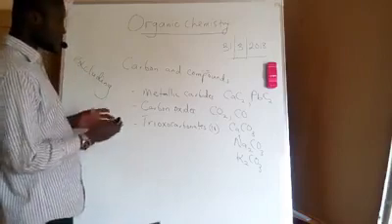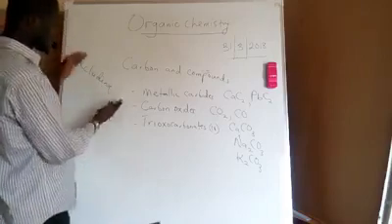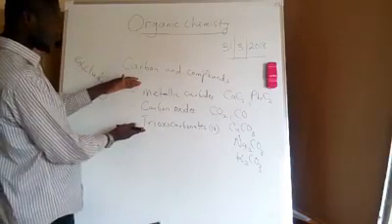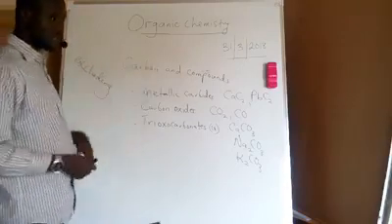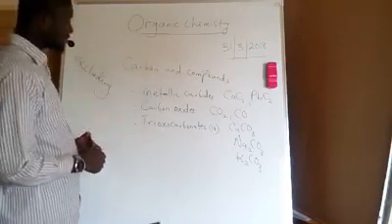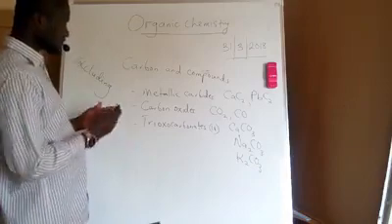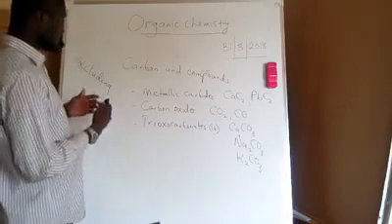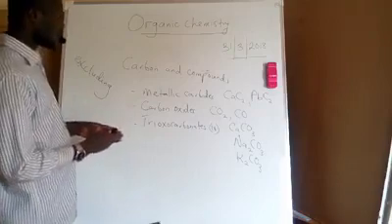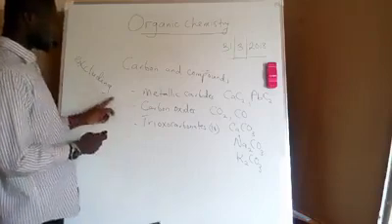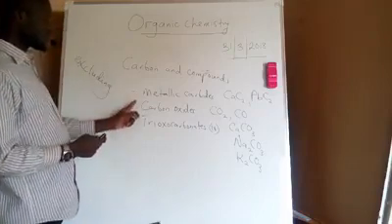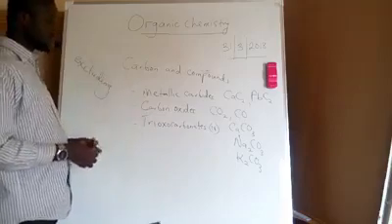So what he did was, he now excluded these three classes of compounds that were discovered that were not organic compounds. So the first definition is now amended into: organic chemistry is the chemistry of carbon and its compounds, excluding metallic carbides, carbon oxides, trioxocarbonates(IV).